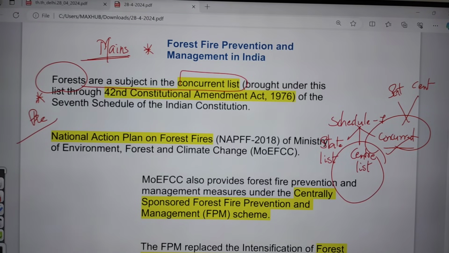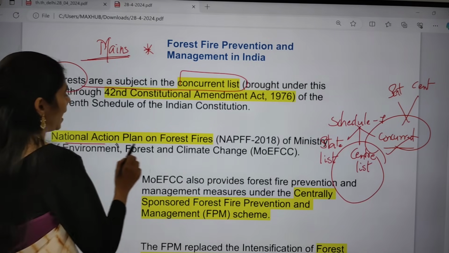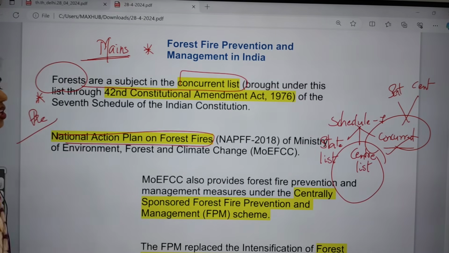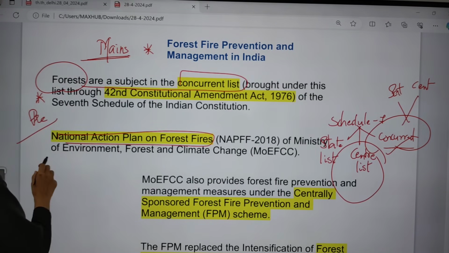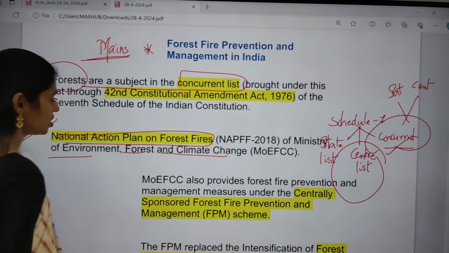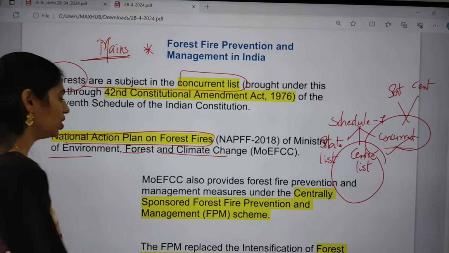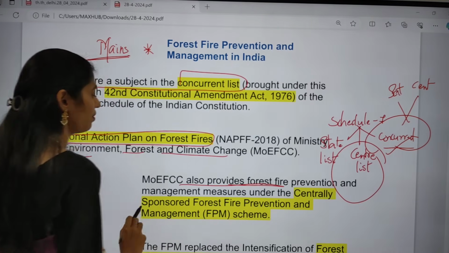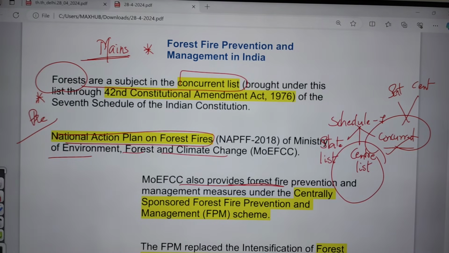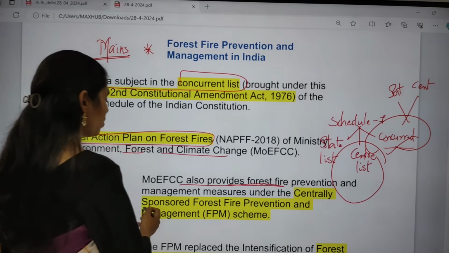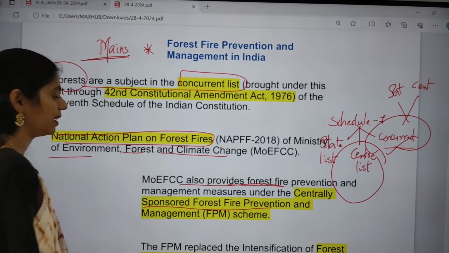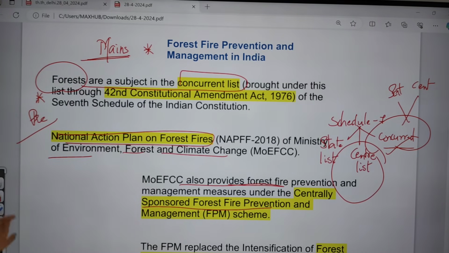We also came up with the National Action Plan on Forest Fires of the Ministry of Environment, Forest and Climate Change. The Ministry of Environment, Forest and Climate Change also provides forest fire prevention and management measures, which come under the centrally sponsored Forest Fire Prevention and Management Scheme. It is very important.